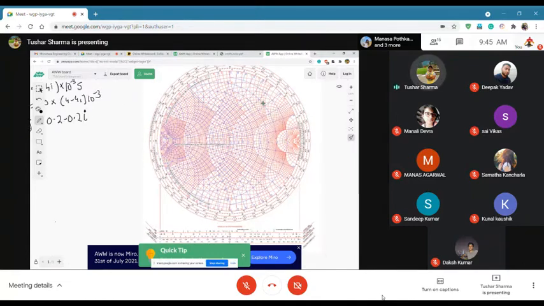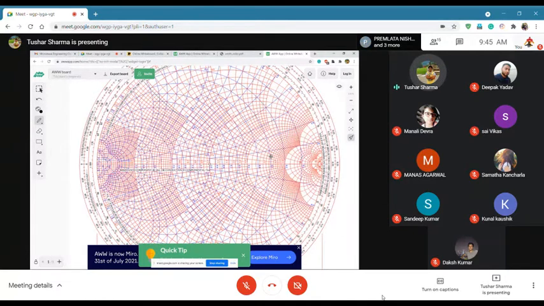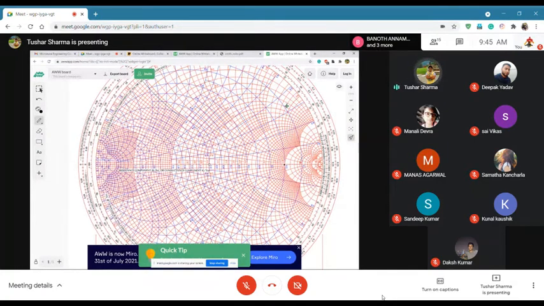So 0.2 minus 0.2. Let's see the y circles: 0.5, 0.4, 0.3, 0.2. So 0.2 is this circle, and y of minus 0.2 is here. So this is my admittance. Say this is my A.